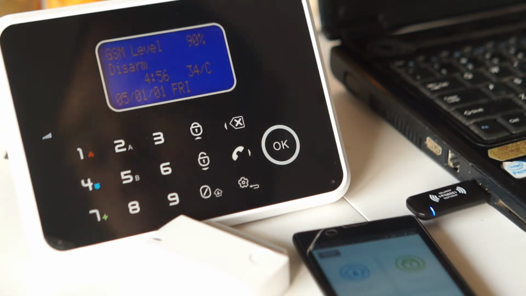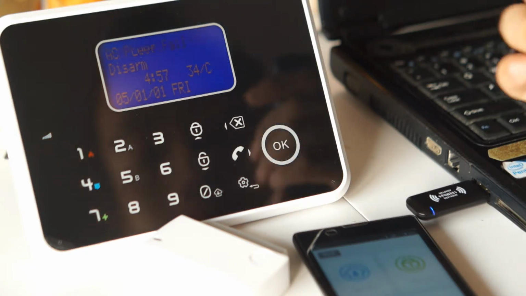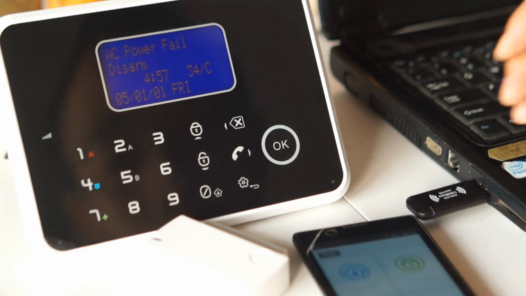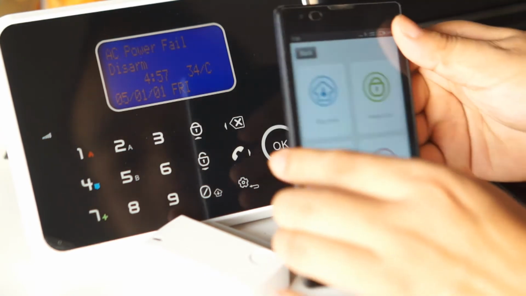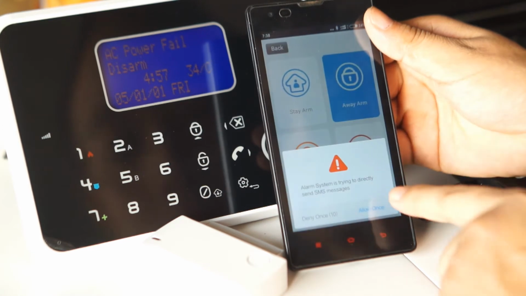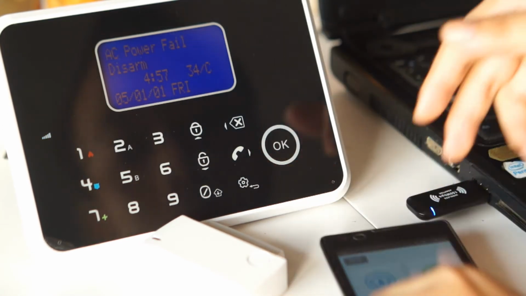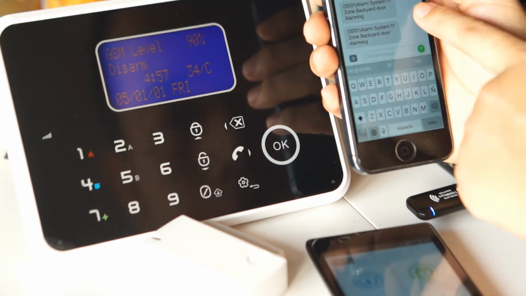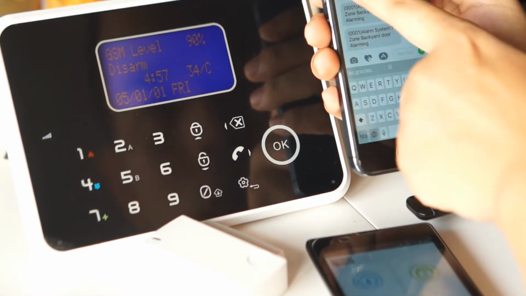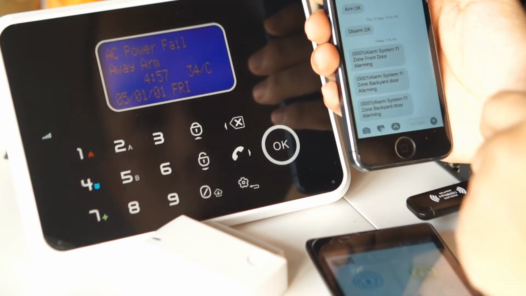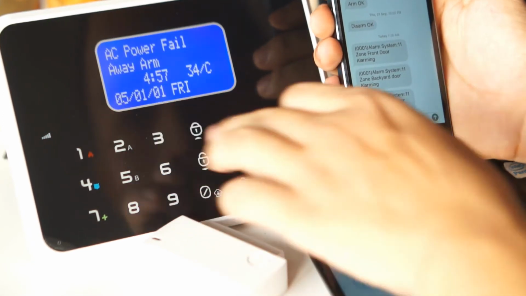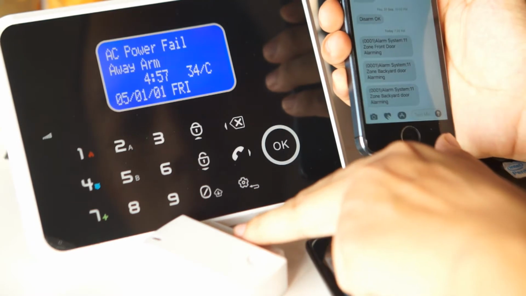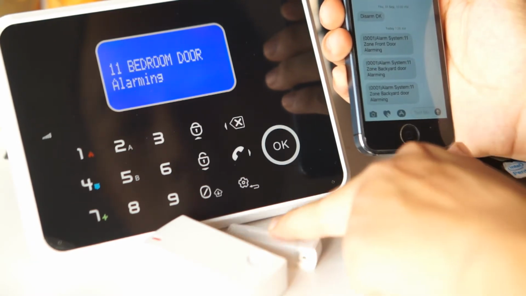Now the alarm panel makes a long beep to confirm it has received the message. So I'm going to test it again. So just away arm on the alarm panel. And now the alarm panel has been successfully away armed. I'm going to trigger the alarm again.